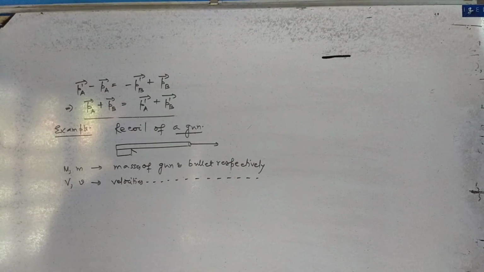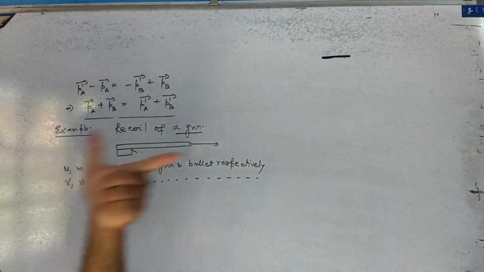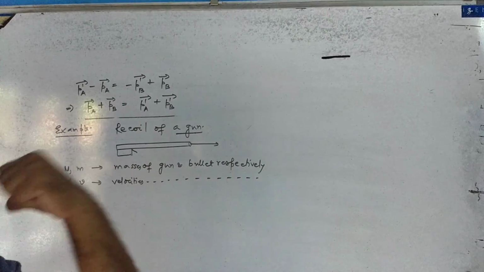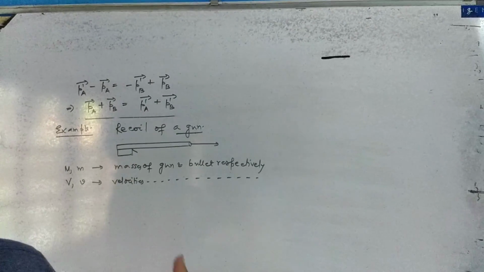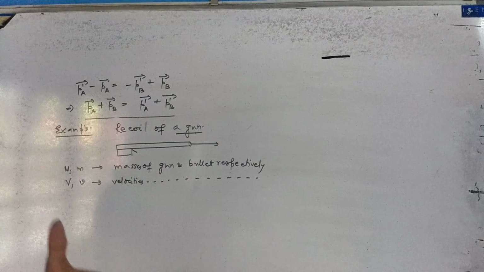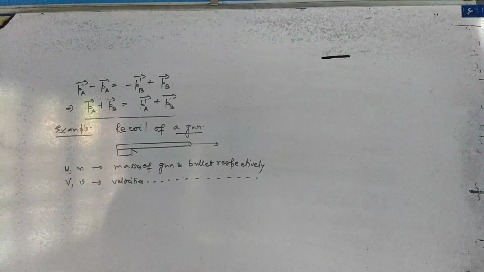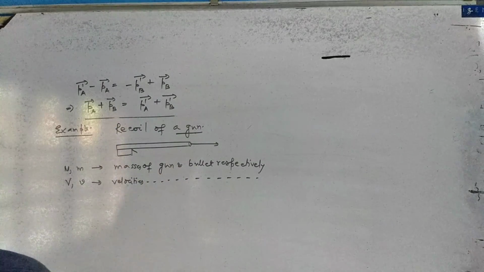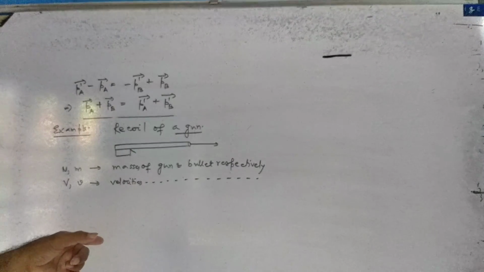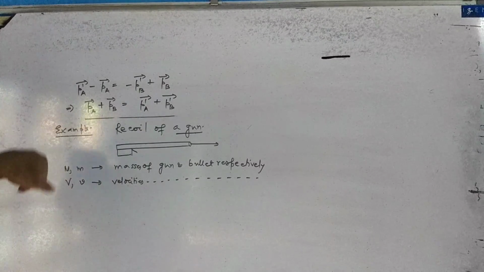Actually what happens? It's a very common experience. When a bullet is fired from a gun, the gun recoils. Recoil का मतलब reaction force. पीछे shoulder पर एक reaction force लगता है, or when you are firing, it always gives a reaction force. That reaction force is called the recoil of the gun. So we can apply this, how it will be applied.